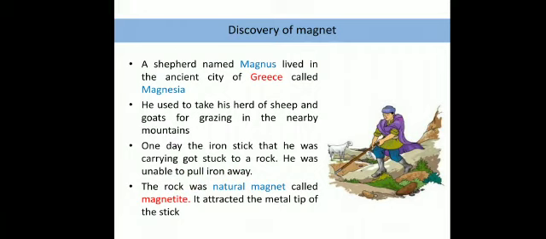The most important property of a magnet is attraction. It attracts. Also, you will see that it also does repulsion.